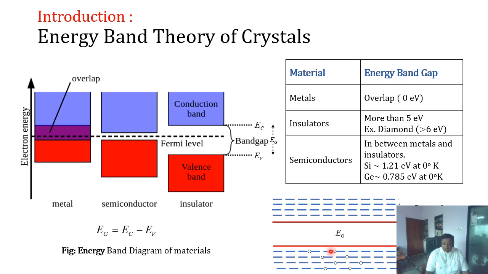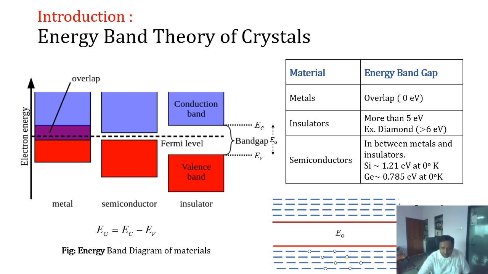In every energy state, only 2 electrons are allowed. So in each energy state, we see a pair of electrons. Whenever we get some external thermal energy or apply a voltage, these electrons get excited to the conduction band. There are different techniques: we can add impurities and excite the electron to the upper level.